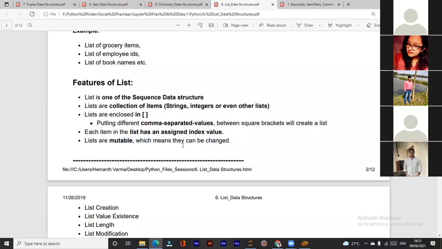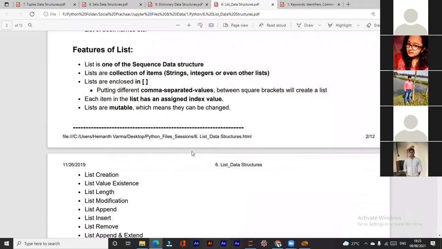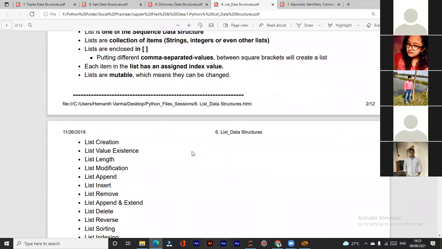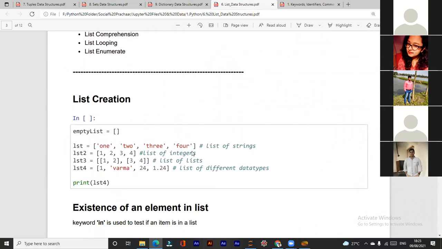You guys understand the meaning of mutable? Can you explain to others? Actually, mutable means the elements within the list can be changed. Suppose we have created a list, then we can change the elements in the list. First, we will see how to create a list. This is an empty list. So an empty list can be created.